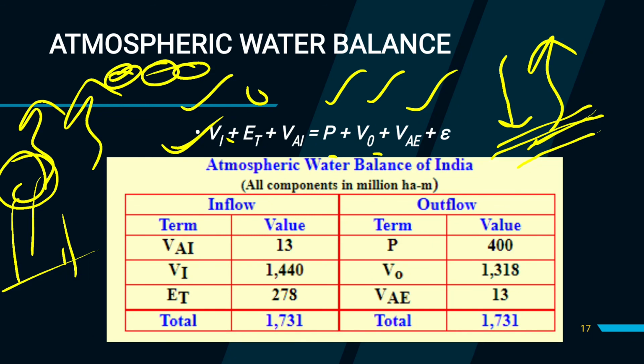So after 2 hours, we are seeing the water vapor which is present in the atmosphere, that is known as VAE. And this is some losses epsilon. So this is our atmospheric water balance of India. You can see this table, some values VAI, VI, ET and all components here in million hectare meter volume.